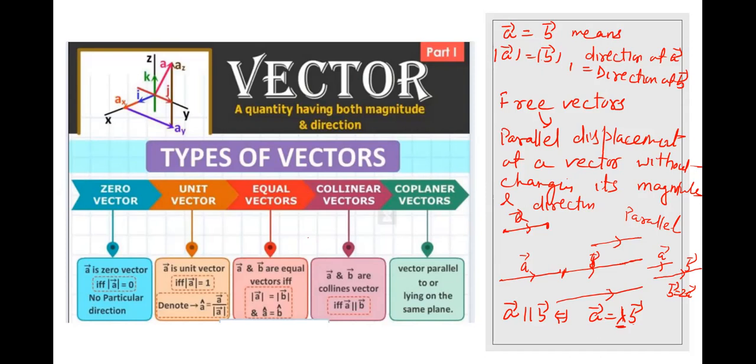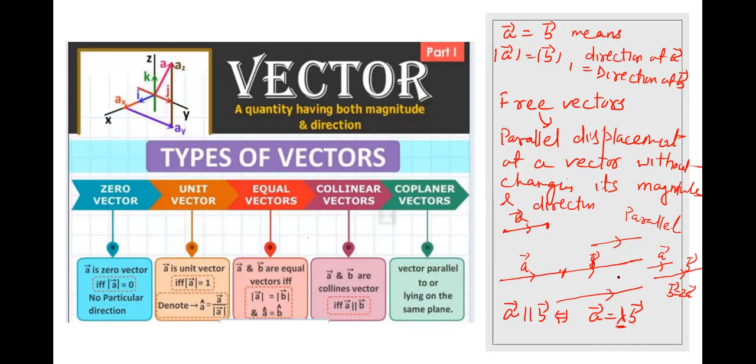So for parallel and collinear, we define it like this: vector A is parallel to vector B if A is a scalar multiple of B. A equals lambda times B, A equals 2 times B, A equals minus 2 times B. Similarly, for collinear we get a similar condition, because we are studying three vectors.